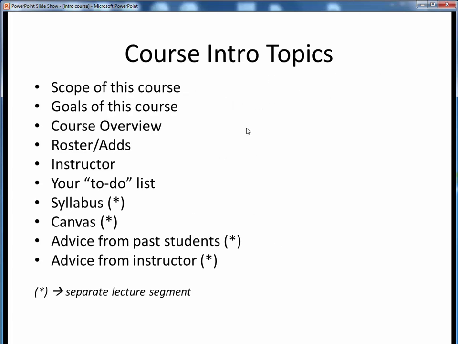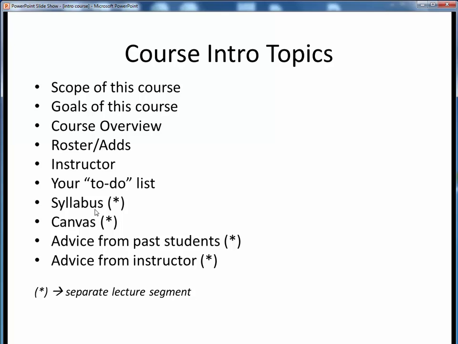Here's a list of the topics we want to go over as we embark upon this course. We want to start with a common understanding of the scope and the goals for this course. Next, we'll talk in broad overview terms about the general subject matter for this course. We'll talk about the roster, adds, and how to ensure that you continue in this online course. I want to give you a little bit on my background so that you'll understand the perspectives I'll be bringing to this course. I'll give you a short to-do list, which you should tackle ASAP while getting underway in this course. Hopefully you've already seen my pre-semester welcome email and gotten started on some of these things.